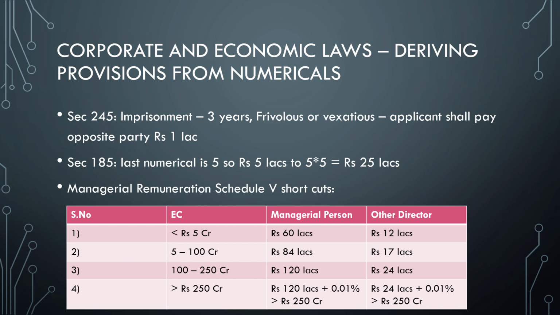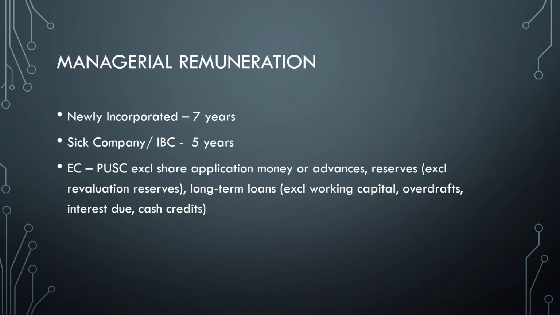And what are the cases? If the company wants to pay above this, then a special resolution should be passed first. But the exceptions are, in case of a newly incorporated company, up to 7 years they can pay even beyond this limit, even if they do not satisfy Schedule 5. And in case of a sick industrial company or under IBC also, they can follow this even if they do not satisfy the above prescribed criteria.